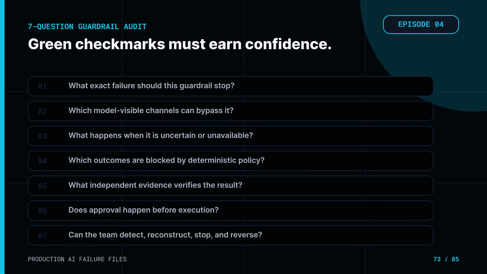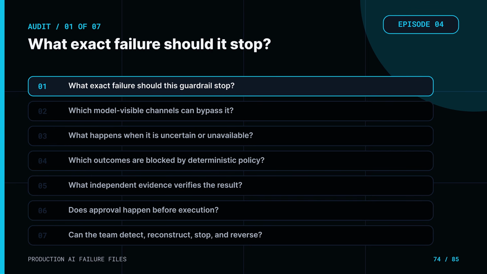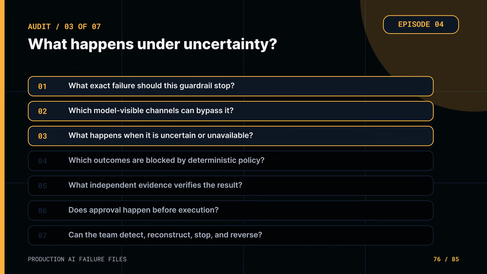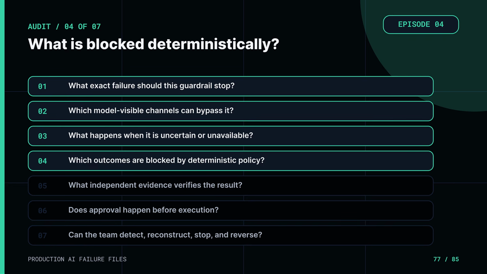Here is a practical 7-question guardrail audit. Question 1. What exact failure is each guardrail supposed to prevent, detect, or contain? Question 2. Which model visible channels can bypass it, including documents, images, memory, tool output, and retrieved content? Question 3. What does the control do when it is uncertain, unavailable, or wrong? Question 4. Which high-impact outcomes are blocked by deterministic policy and least privilege?